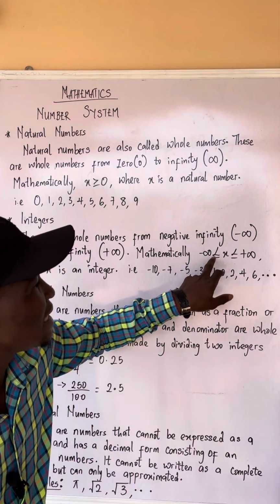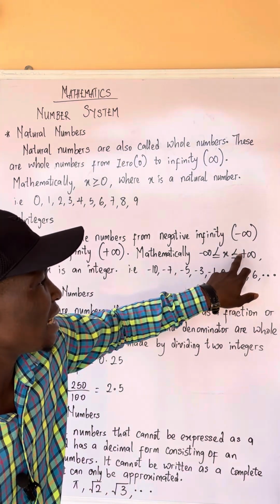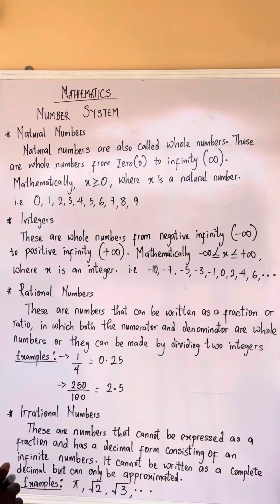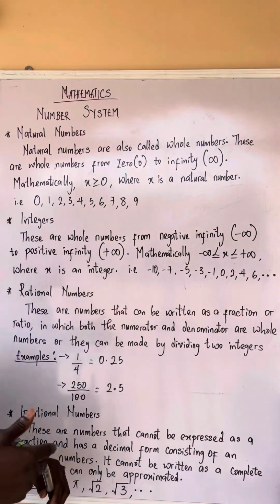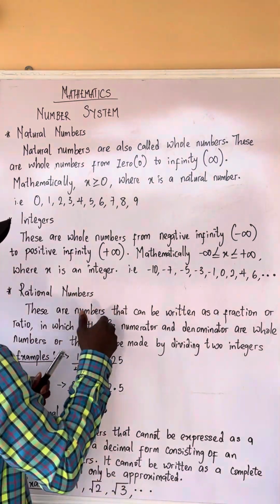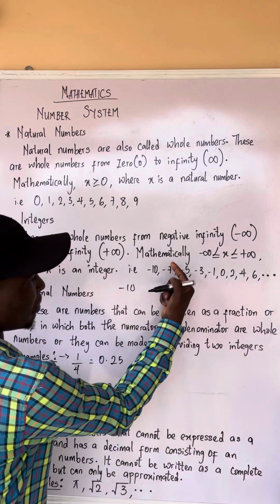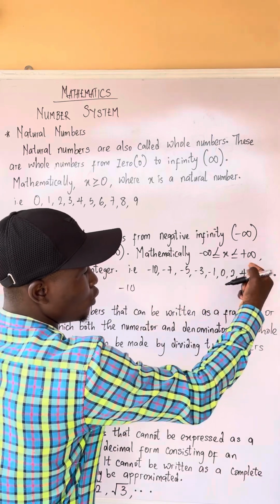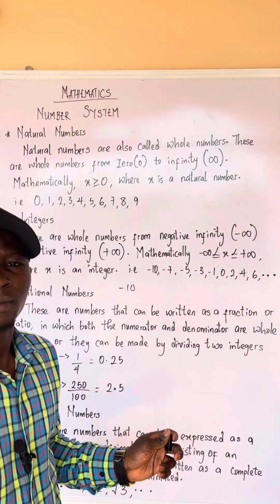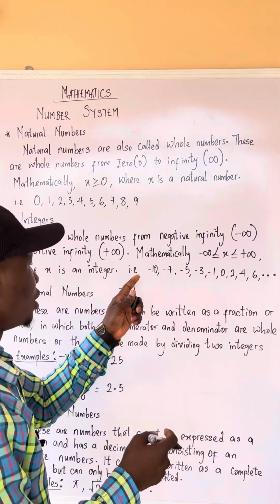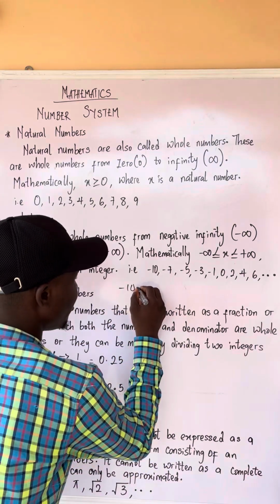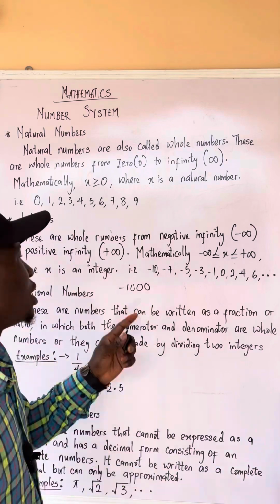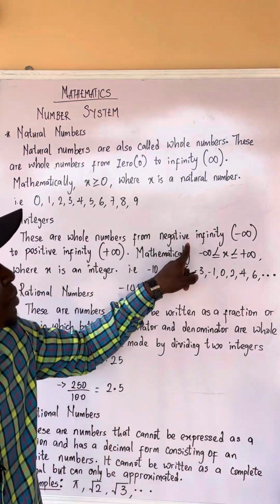Mathematically, it means minus infinity is less than or equals to x, and x is less than or equals to positive infinity. Don't worry if you don't understand this. It means where x is an integer. What are the values of integers? I can have minus 10, minus 7, minus 5, minus 3, minus 1, 0, 2, 4, 6, and so on. I can even have minus 1000. It's also an integer.